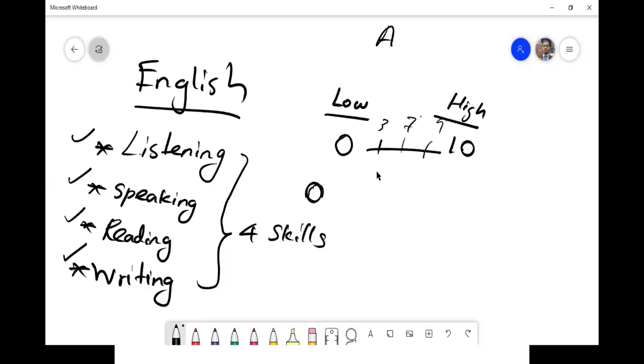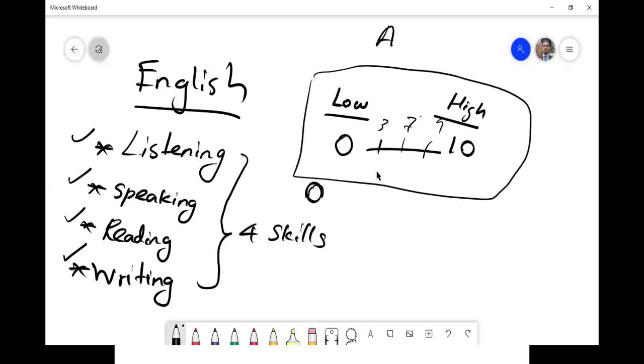Considering all 4 skills and this marking, tell me your level from 0 to 10. Just put it in the chat box. Consider all these 4 and mark it out of 0 to 10. I just need the overall.